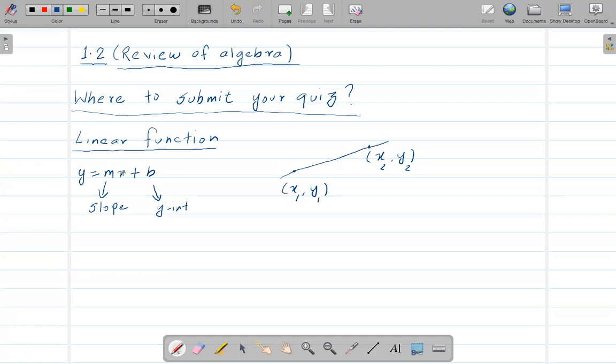I hope you learned this in college algebra. First we need to find the slope. Using these 2 points, the slope m is equal to y2 minus y1 over x2 minus x1. Simple idea.